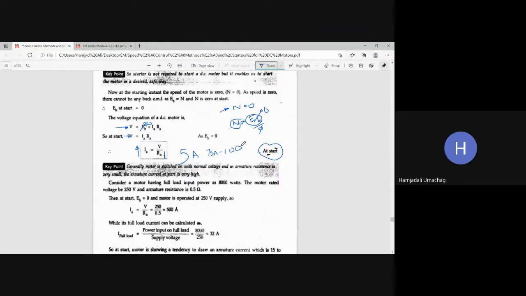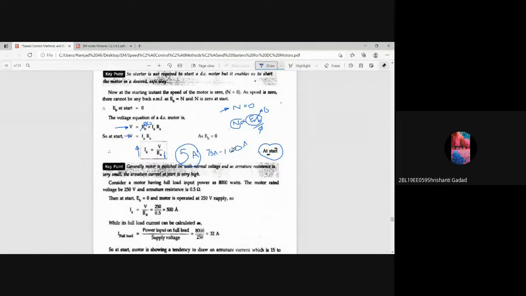Usually a motor is designed to operate at a safe full load current of 5 ampere, but at the time of starting the armature will draw more current, that is 75 ampere to 100 ampere, though its capacity is simply 5 ampere. But if you allow the machine to draw 75 to 100 ampere, then what will be the condition of the motor? Will it run safely?